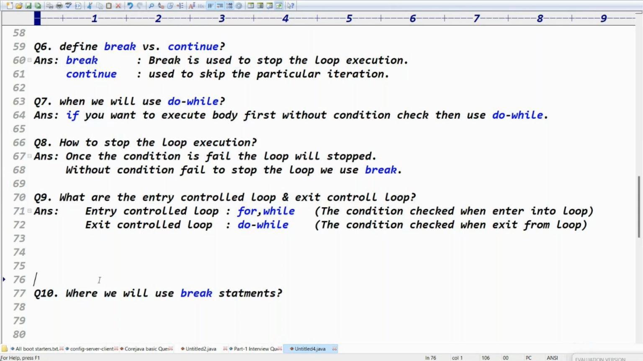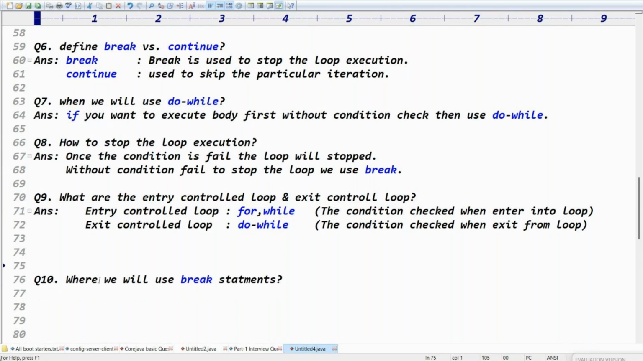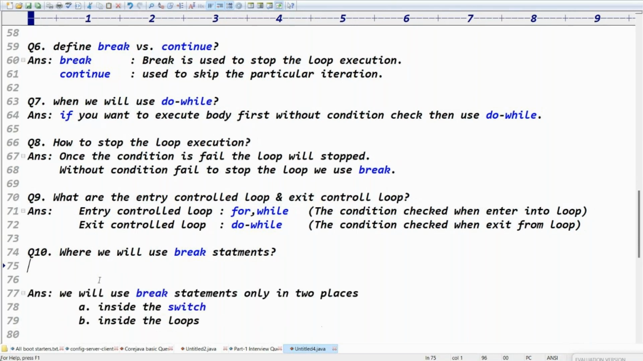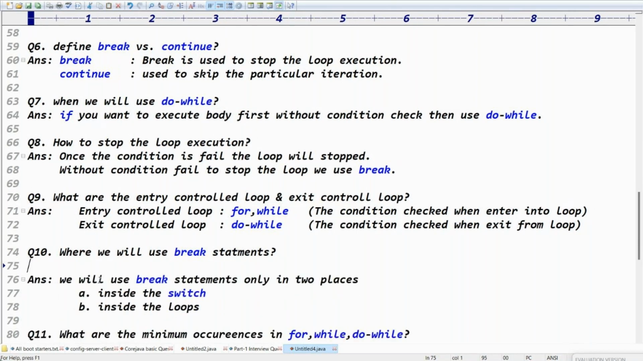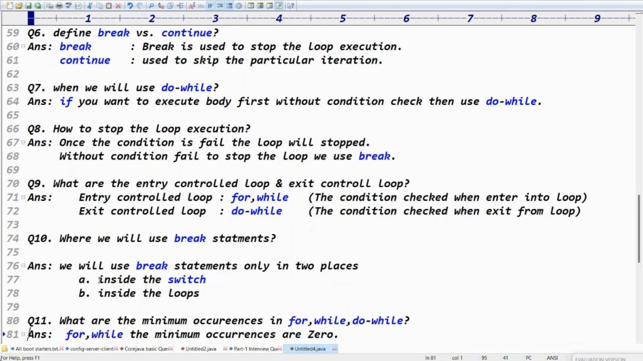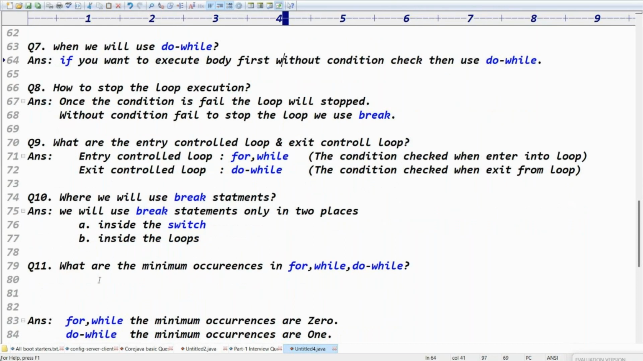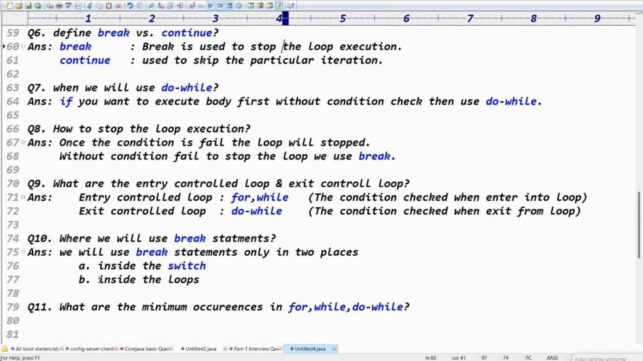Yes, in one more place break is used. What is that place? Switch cases. You know that to stop the case execution: case 1 statement break, case 2 statement break, case 3 statement break. You use the break statement only in two places, inside the switch and inside the loops, right? Exactly. Guys, I hope you have written questions 6, 7, 8, 9, 10.